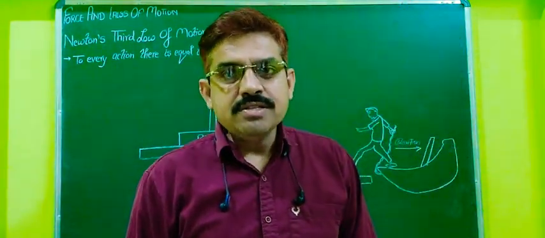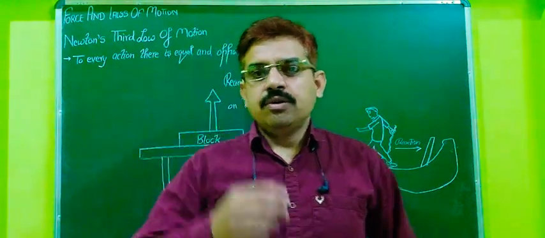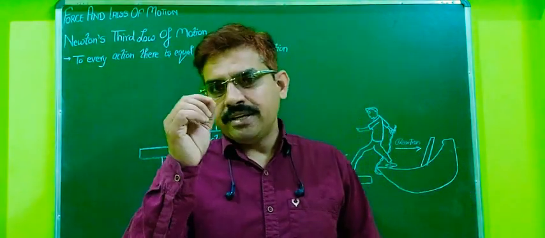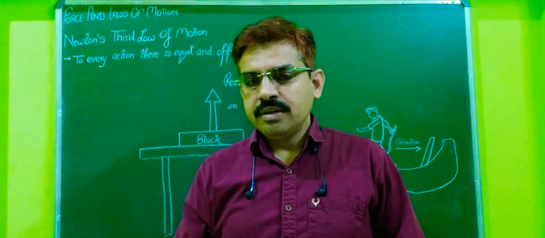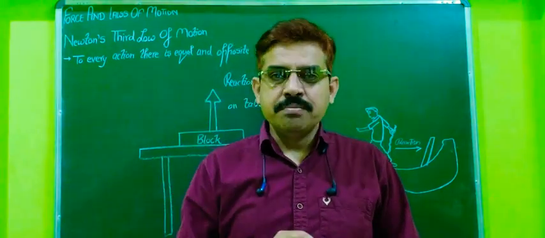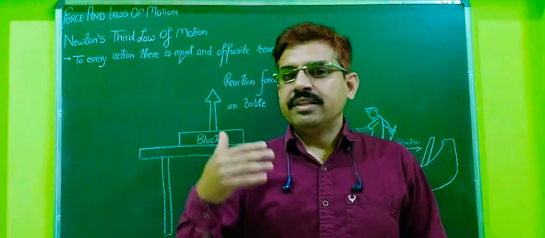What is Newton's third law? See here, if you are watching me and sitting on a bed or a desk or somewhere else, what is happening during that time?